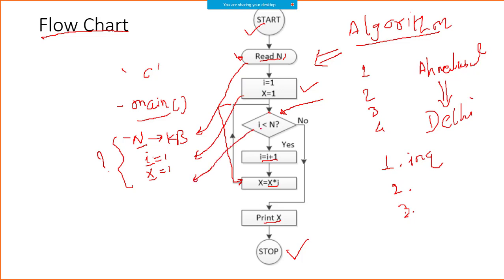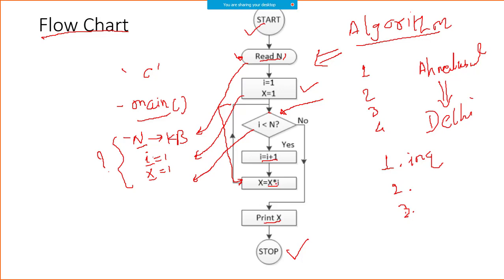So for example, in order to make a branching, there are some decision making statements given in C programming, like if, switch, if else, right? So we're gonna use that. Then this is an expression, I is equal to I plus 1. You can see that plus is an arithmetic operator, equal to is an assignment operator, right? They have been given names, but you already know this. I is equal to I plus 1.